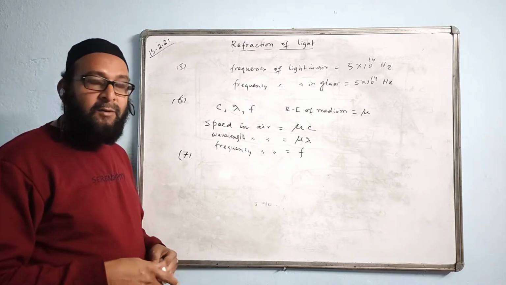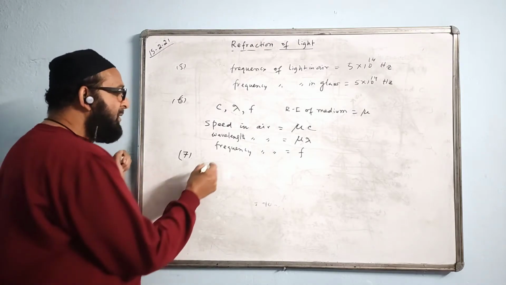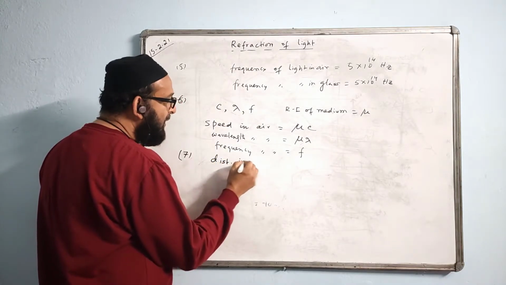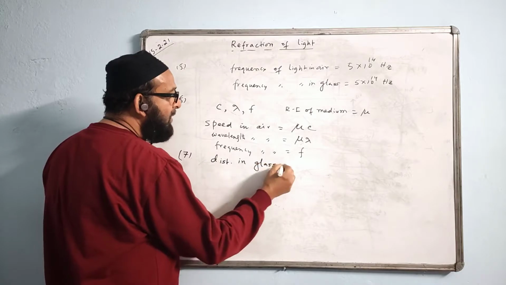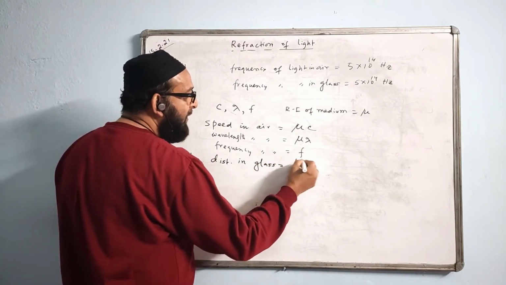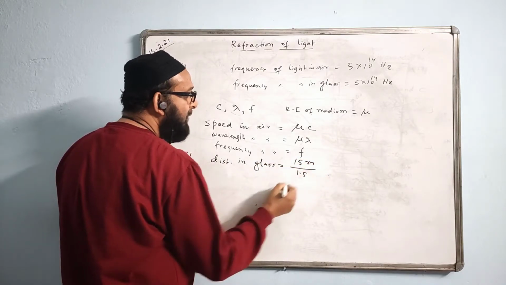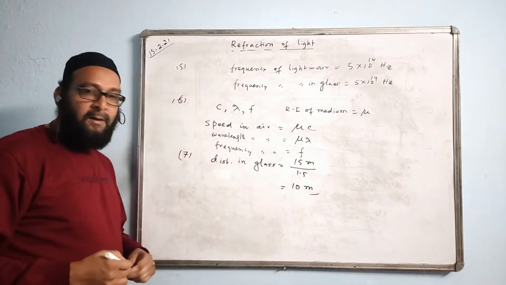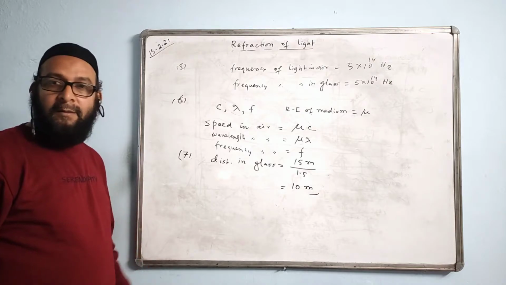Speed will also decrease. What is the new distance traveled now? Distance in glass will become less. How much less? Divided by new time: 15 meter divided by 1.5. Answer is 10 meter. If you travel a shorter distance, less distance. So the answer is 10 meter.